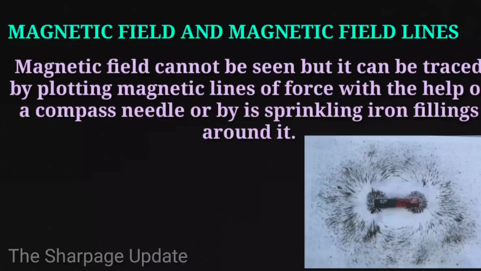Students, magnetic field cannot be seen, but it can be traced by plotting magnetic lines of force, or we can also call them magnetic field lines, with the help of a compass needle or by sprinkling iron filings around it.